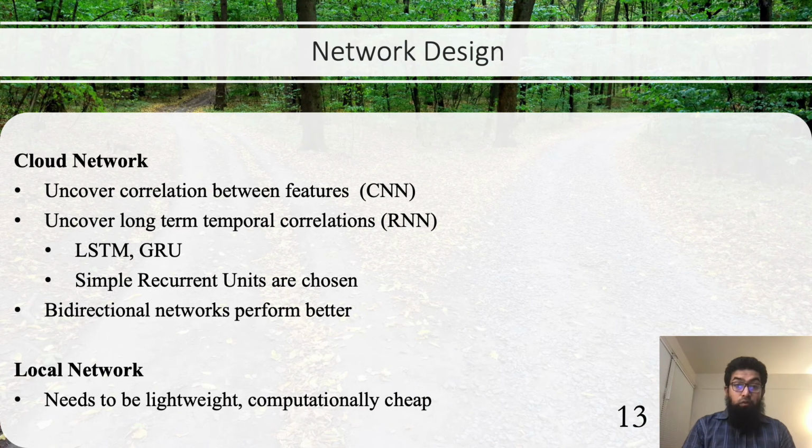Now the problem becomes, how do we design the networks that we use in the cloud and also in local nodes? In the cloud, we have access to a huge amount of computational power. So we can design a powerful network that can uncover spatial correlation using CNNs, convolutional neural networks, and also long-term temporal correlations that are uncovered using RNNs. There are different types of RNNs that we can use: LSTM, long short-term memory, GRU, gated recurrent units, but we have chosen simple recurrent units, or SRUs, because they're very powerful while also being very fast on GPUs.